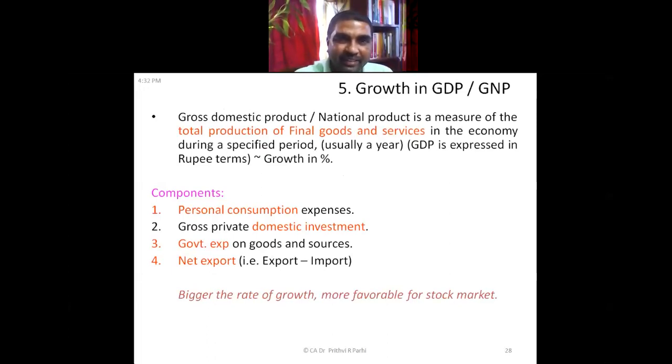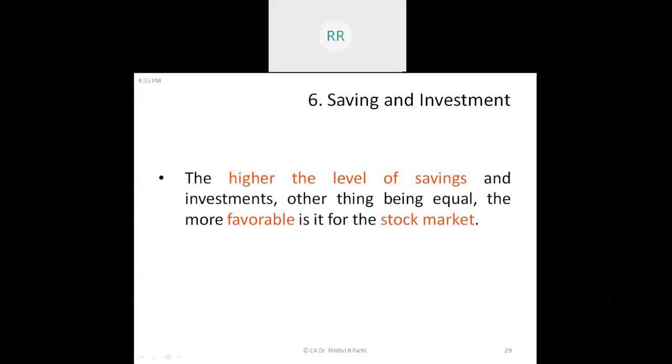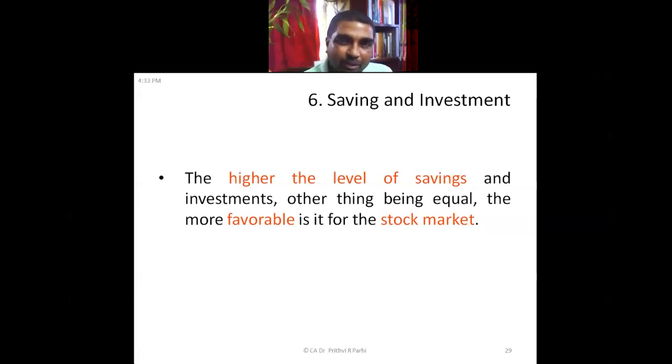You can read these slides later on. For the purpose of skipping these theoretical aspects: if people's savings go up, naturally investment will go up. It will create a better investment environment. People will like to make investments. So that will also have a favorable impact on the economy.